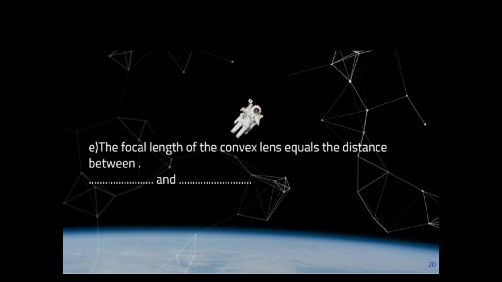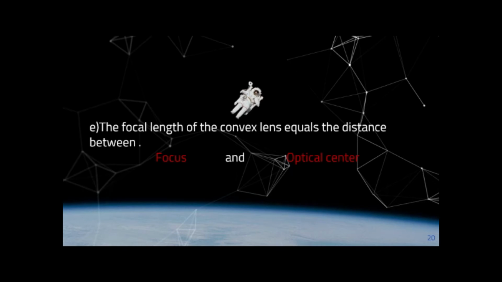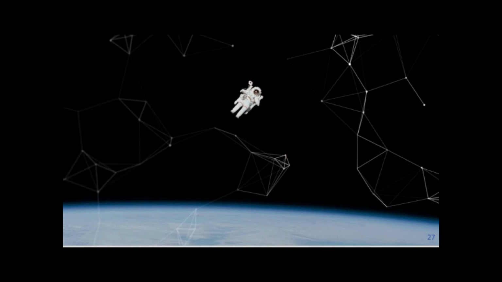Question number E. The focal length of convex lens equals the distance between space and space. The focal length is the distance between focus and optical center. So the focal length of the convex lens equals the distance between focus and optical center.